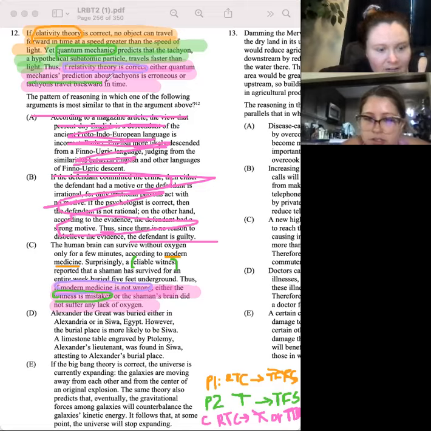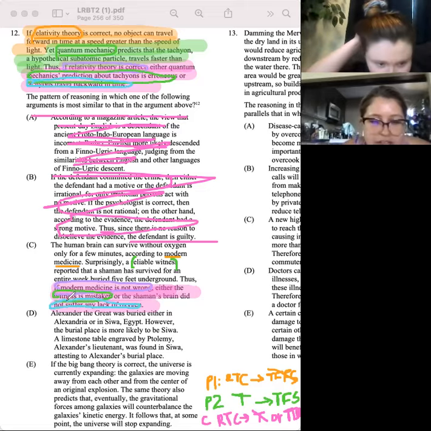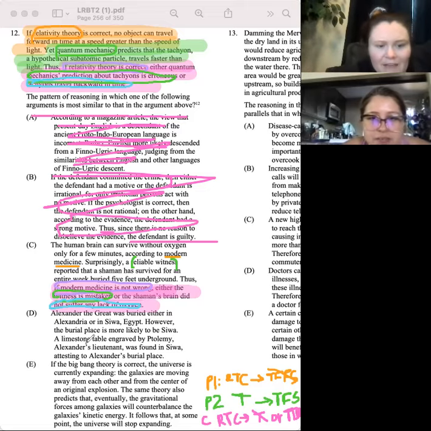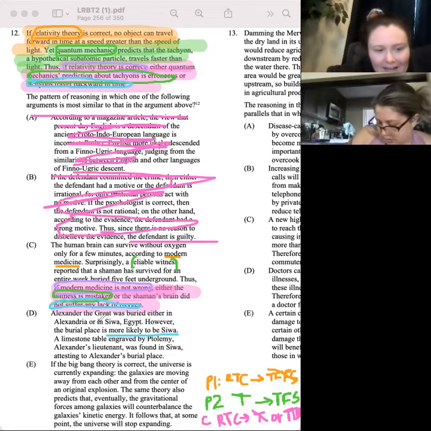All right, then let's go on to D. Alexander the Great was buried either in Alexandria or Siwa, Egypt. However, the burial place is more likely to be in Siwa. A limestone table engraved by Ptolemy, Alexander's lieutenant, was found in Siwa, attesting to Alexander's burial place. Again, it's like A, where you're comparing more likely. The burial place being more likely to be in Siwa doesn't really matter to us. We're not saying relativity theory is more likely to be correct than quantum mechanics.